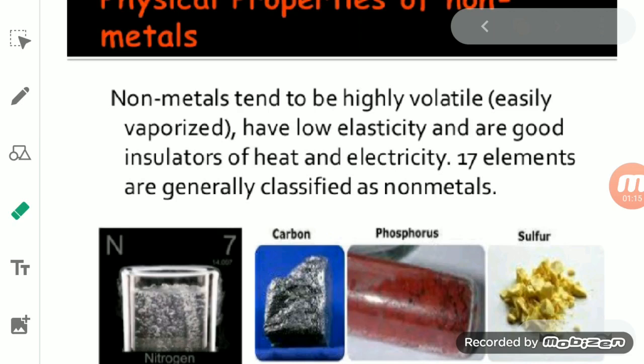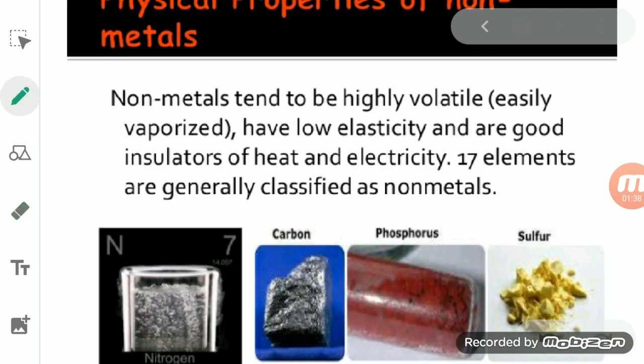And there are a lot of examples of non-metals like carbon, sulfur, phosphorus, hydrogen, oxygen, nitrogen, chlorine, bromine, iodine, neon, helium. These all are examples of non-metals.